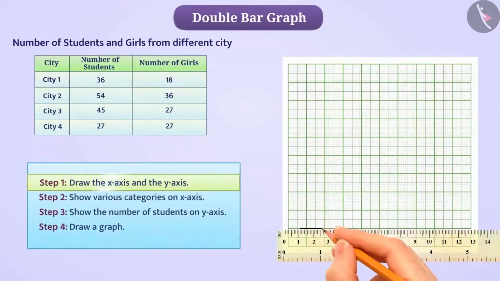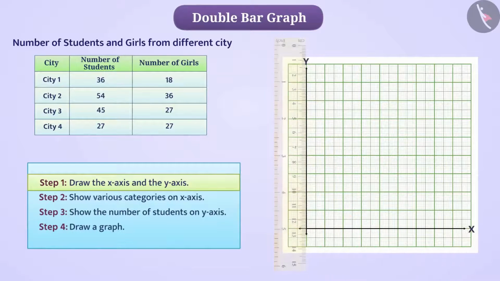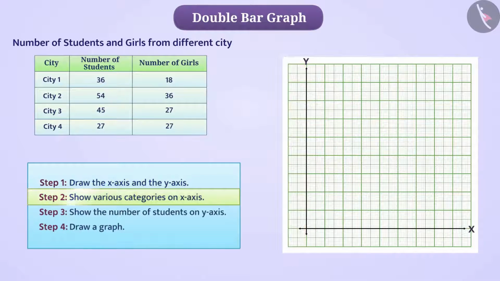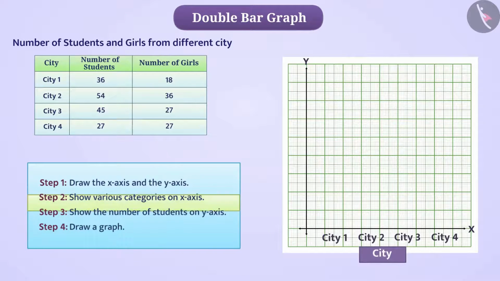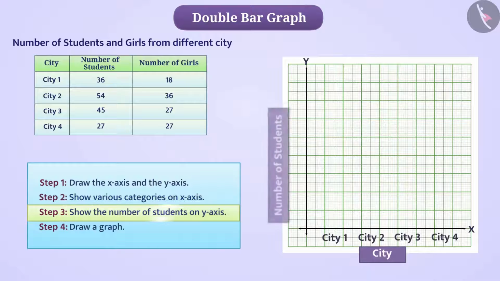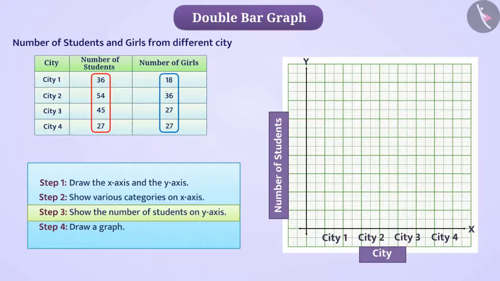First, we will draw the x-axis and the y-axis. Now we will show various categories on the x-axis, like here, name of cities. On the y-axis, we will show the number of students. We will take a convenient scale to represent the numerical data correctly. Here we can take this scale as 1 unit is equal to 9 students. Because all the numbers are multiples of 9, we will show the numbers 0, 9, 18, etc. on the y-axis.